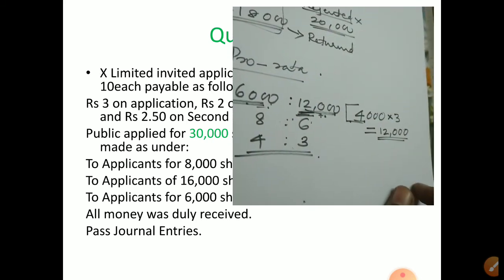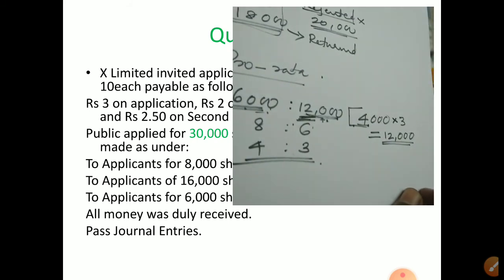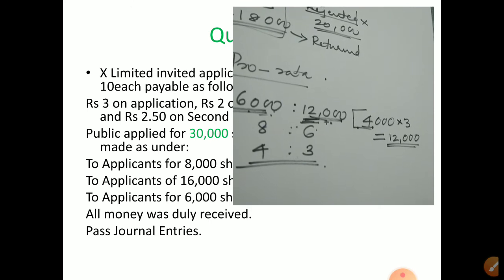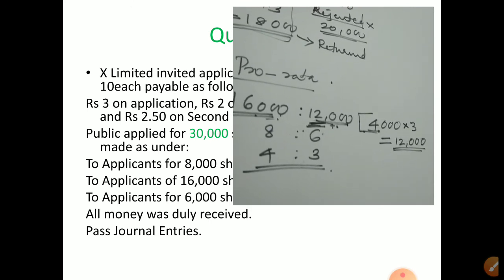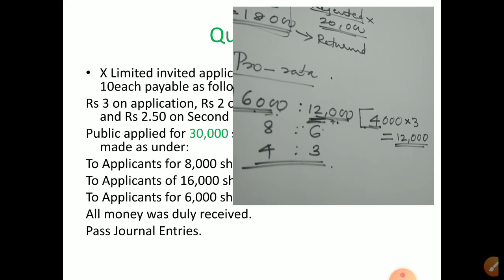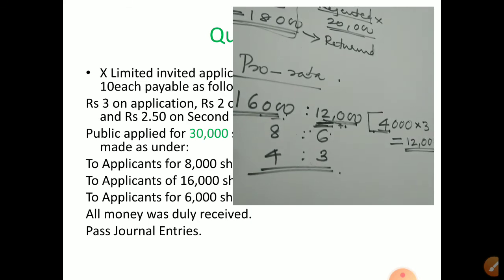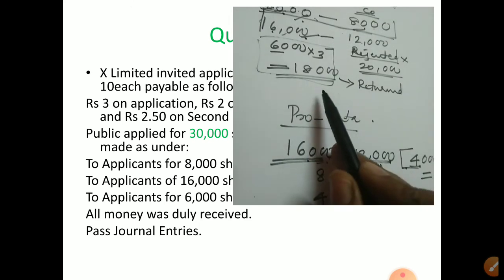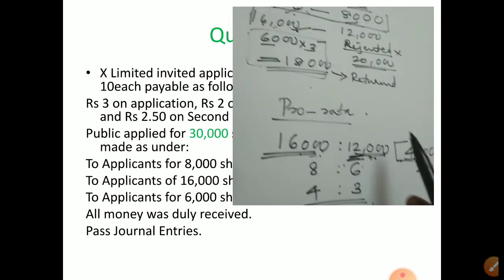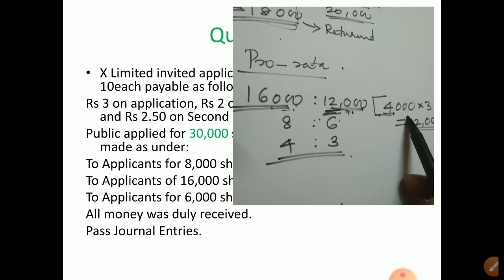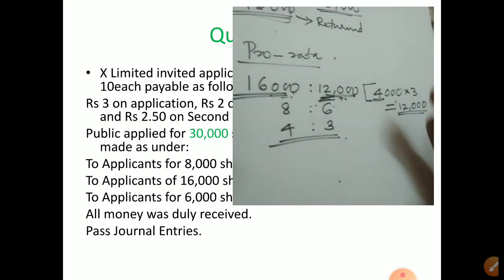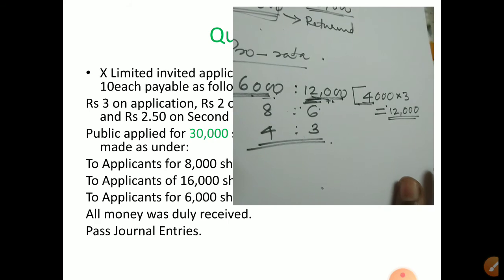If the question says the excess amount should be adjusted with the allotment, then you can put it in allotment. And if anything remains after adjusting in allotment, sometimes there may be more money, you can return it back with the rejected category. So rejected also we return. The excess money remaining after adjusting with allotment will also be returned. When we solve the question you will understand it clearly.